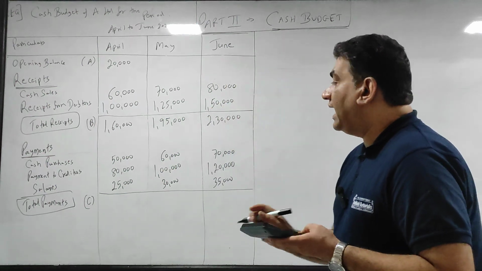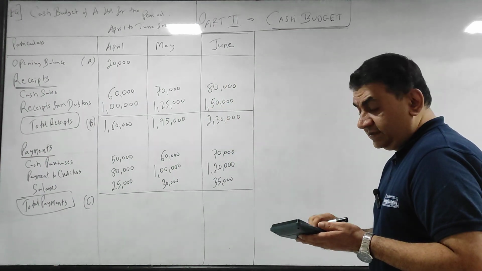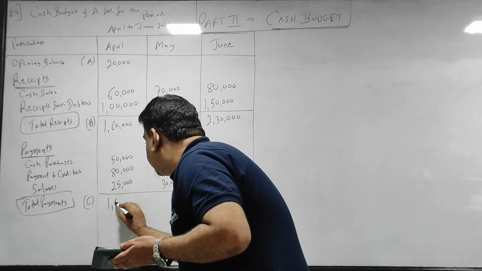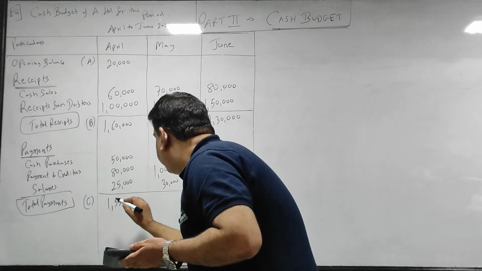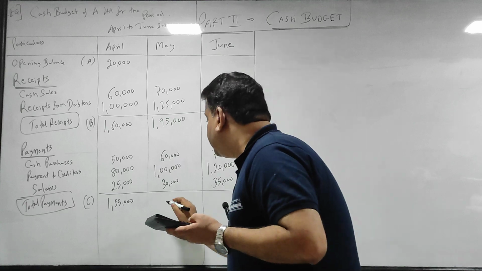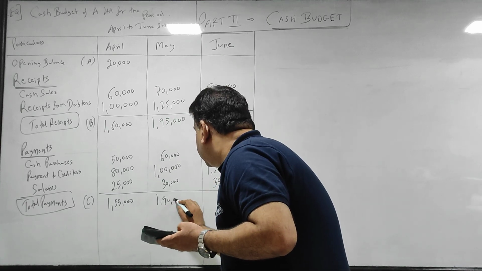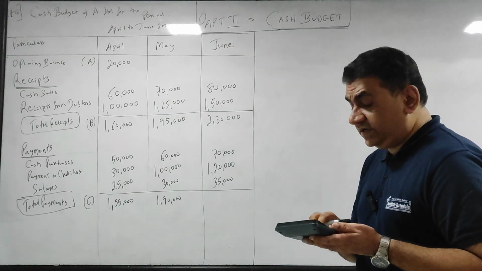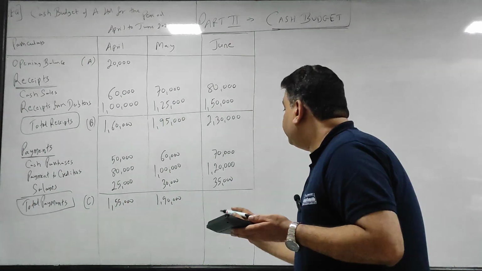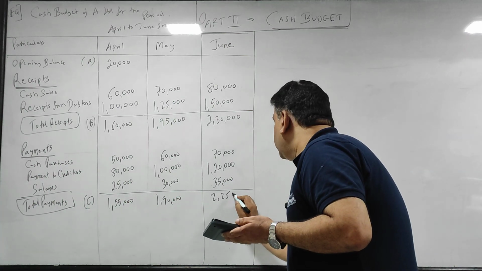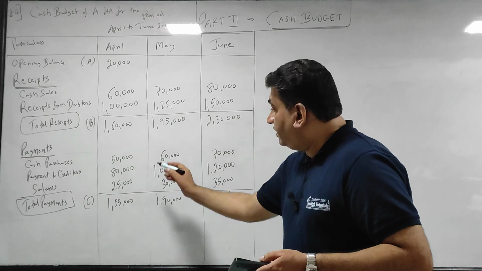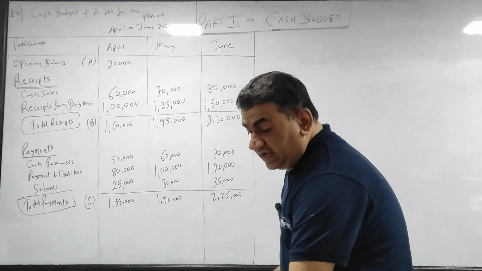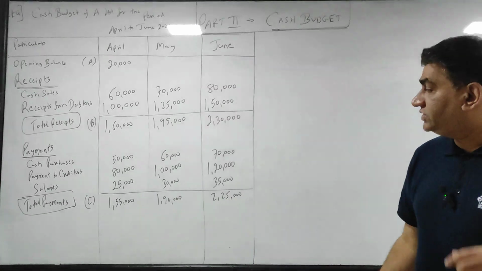Okay, now add 50 plus 80 plus 25, 155,000. 160 and 30, 190. 70 plus 120 plus 35, 225. Got it, guys? Clear with this?